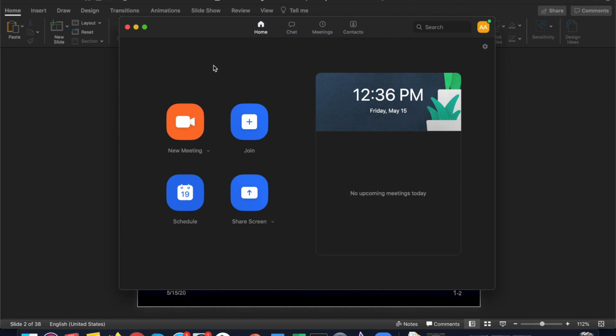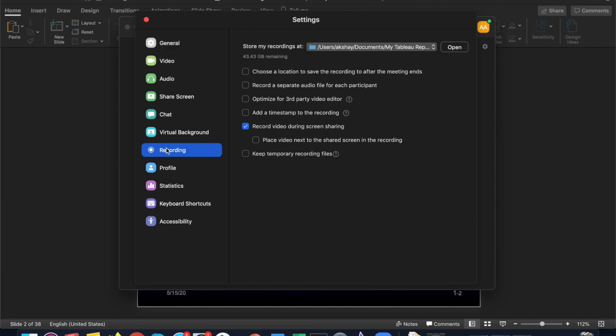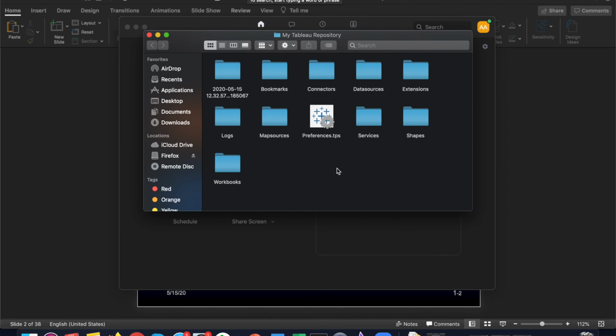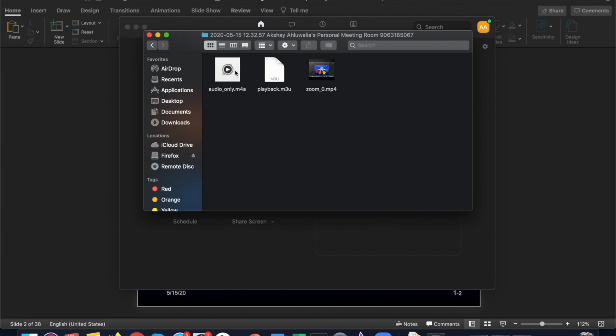Another way of seeing this recording is again going on to the Zoom settings, clicking on recording, clicking on the open tab, and what this will do is this will open the repository. If you close the settings tab, you can see a folder with today's date has been created. And if I open that, an audio only file has been created and a video has been created with the audio, which I can use as per my requirements.